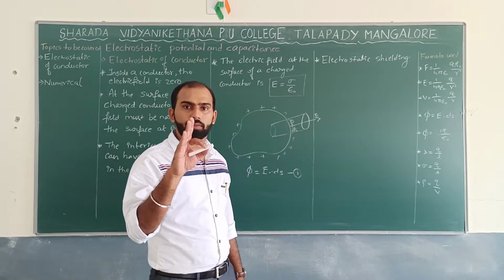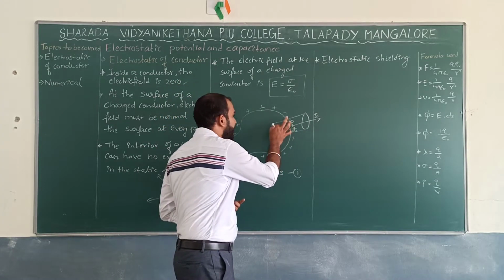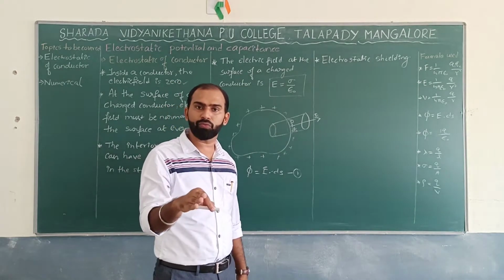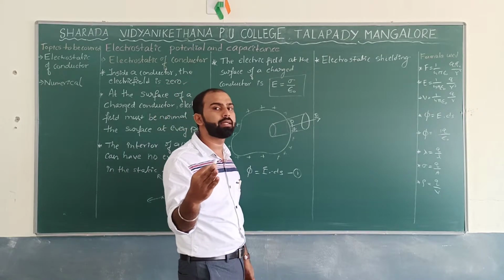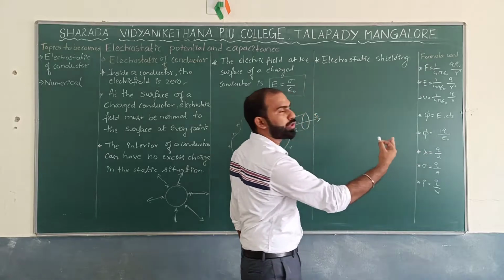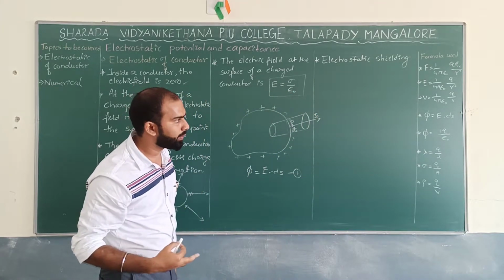Now, since we have taken a Gaussian surface which is cylindrical in shape, we are supposed to follow the Gauss law over here. What is the Gauss law we have discussed based on the electric field? That is phi is equal to q in by epsilon naught. What is the definition?